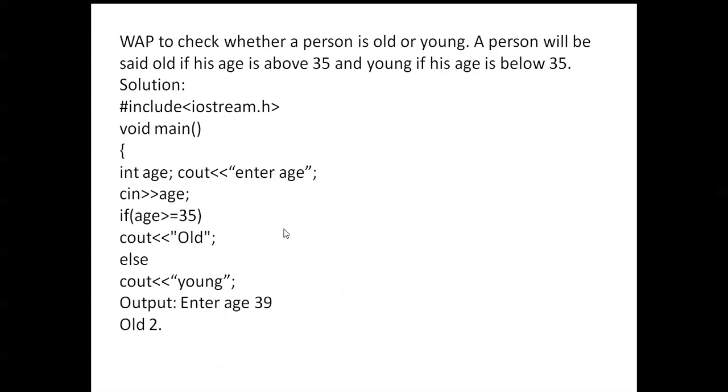Next, write a C++ program to check whether a person is old or young. A person will be said to be old if his age is above 35 and young if his age is below 35. The solution you can see: first, you include the header file iostream.h. Next, the main function, then opening braces. There you can declare the variable.